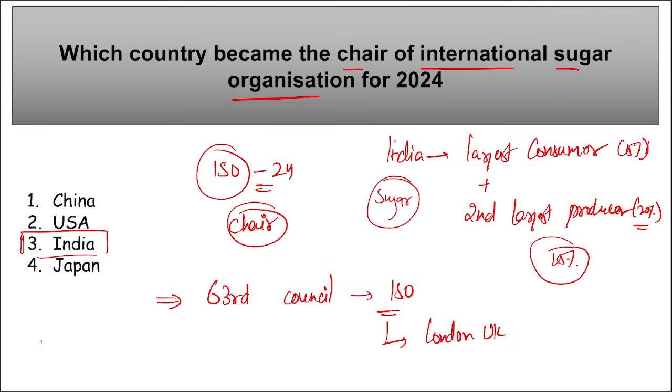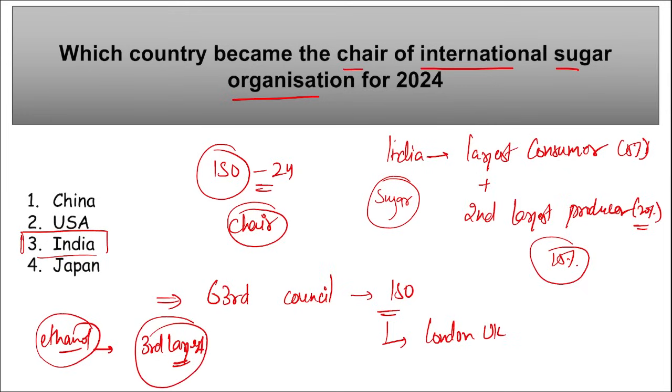But if we talk about ethanol, remember here India is the third largest ethanol producer after USA and Brazil, and on third number is our India. This news is also important.